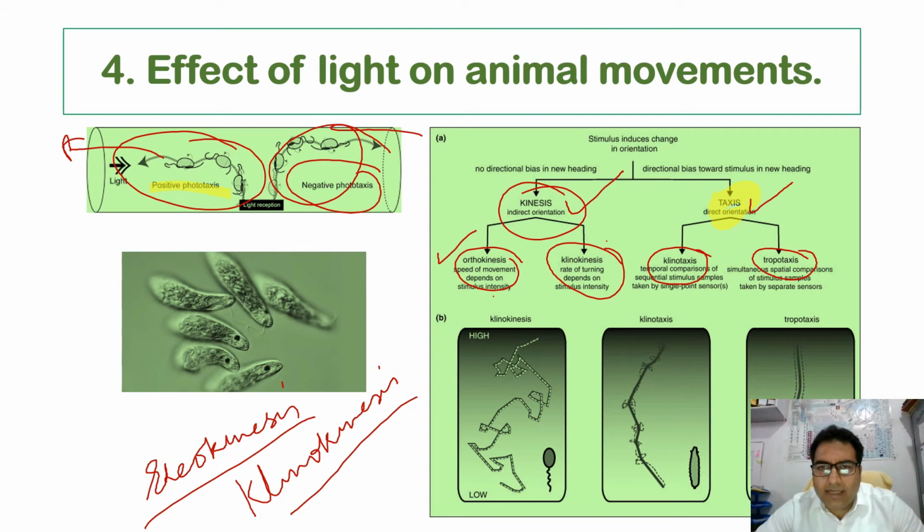So during photokinesis, when only a part of the body of an animal deviates away from the source of the light, the reaction is termed photoclinokinesis.